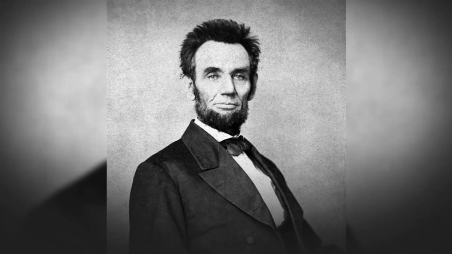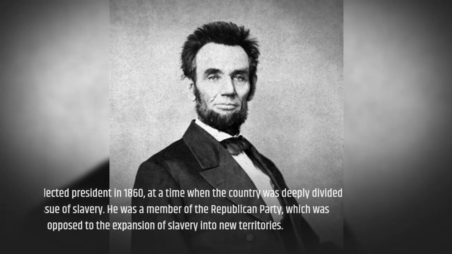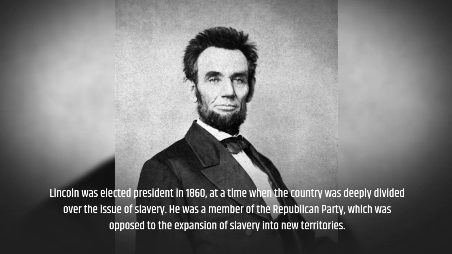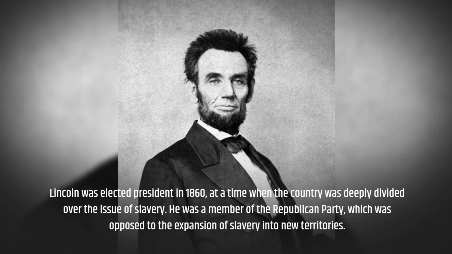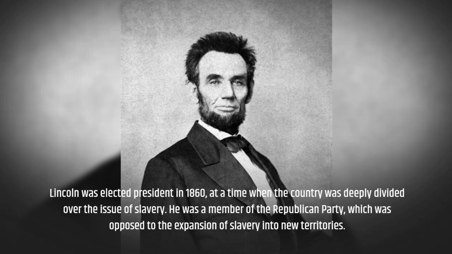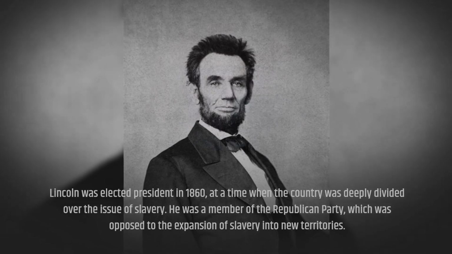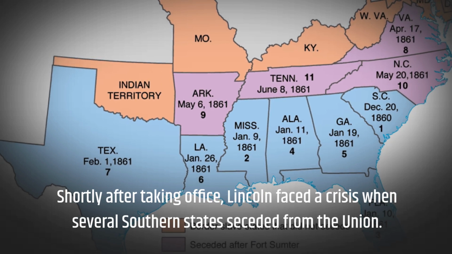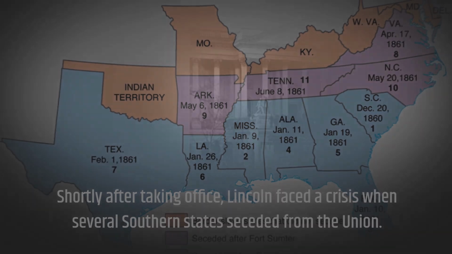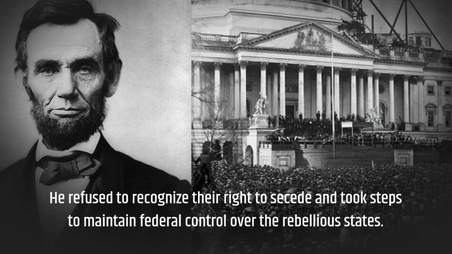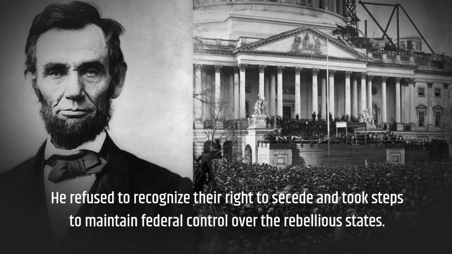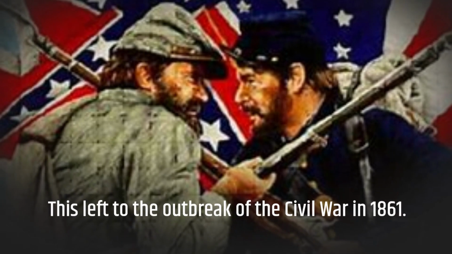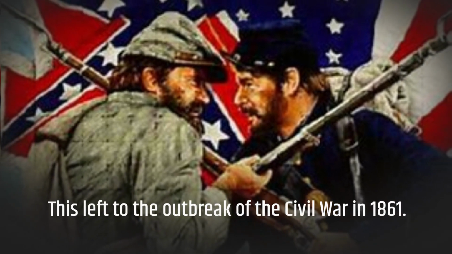Lincoln was elected president in 1860, at a time when the country was deeply divided over the issue of slavery. He was a member of the Republican Party, which was opposed to the expansion of slavery into new territories. Shortly after taking office, Lincoln faced a crisis when several Southern states seceded from the Union. He refused to recognize their right to secede and took steps to maintain federal control over the rebellious states. This led to the outbreak of the Civil War in 1861.